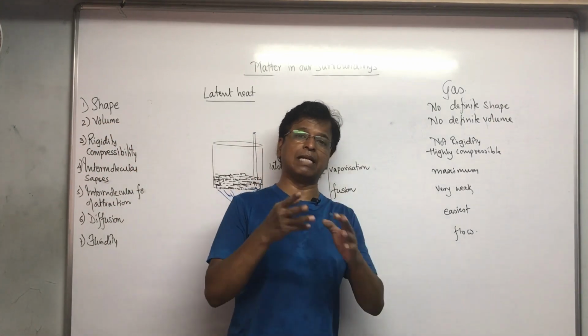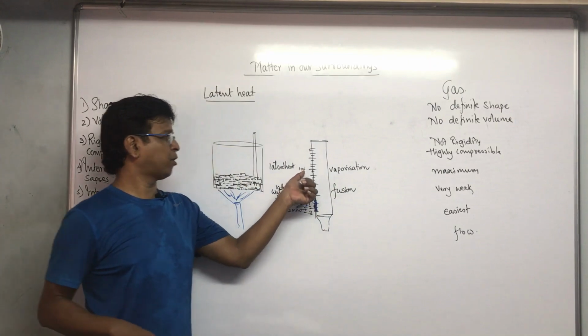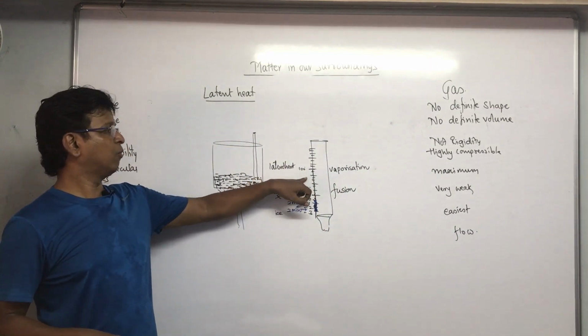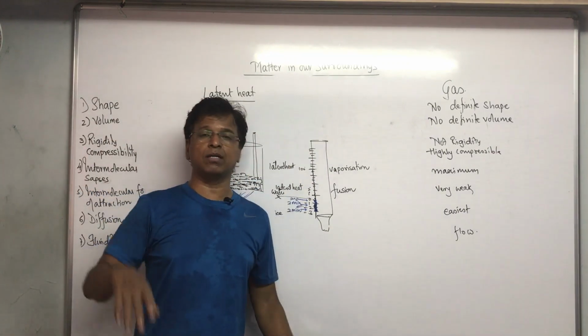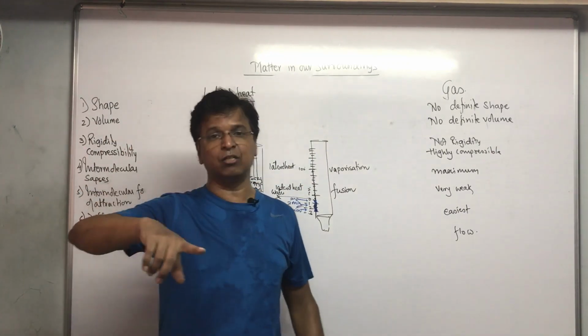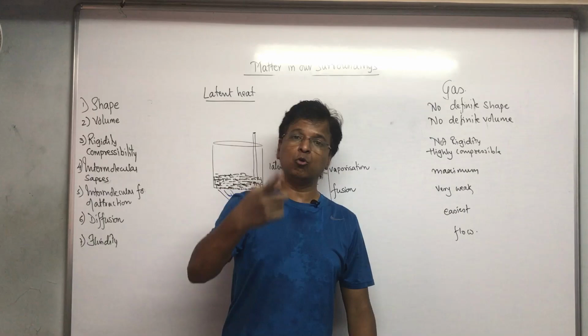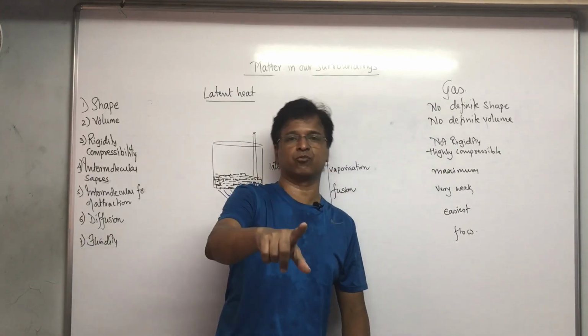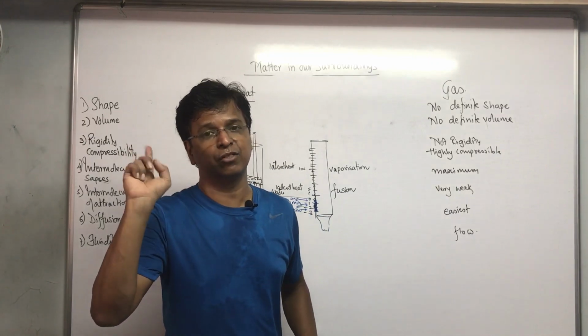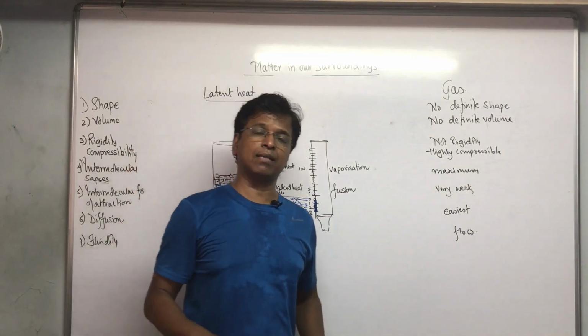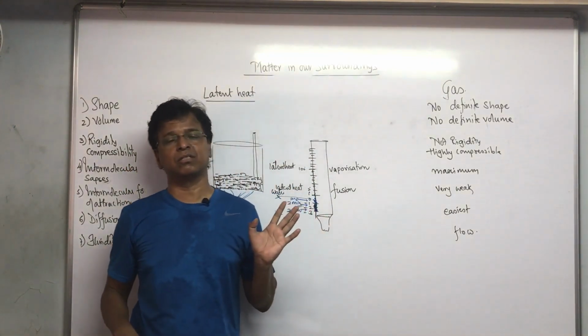Same when I talk about latent heat of vaporization, now I will be talking about conversion of liquid to gas. The amount of heat required to convert 1 kg of water to gas at 1 atmospheric pressure at constant temperature 100 degrees Celsius is called latent heat of vaporization. That's all.